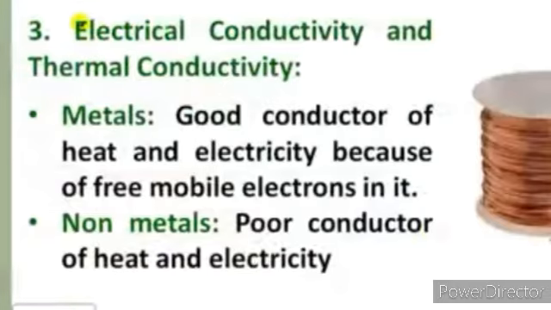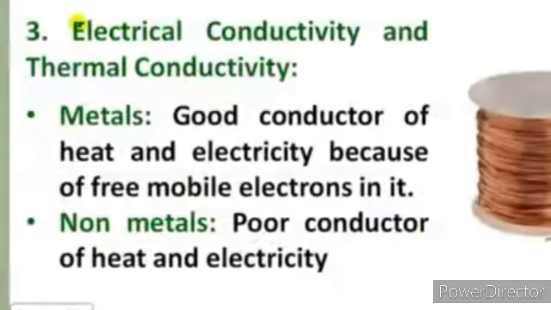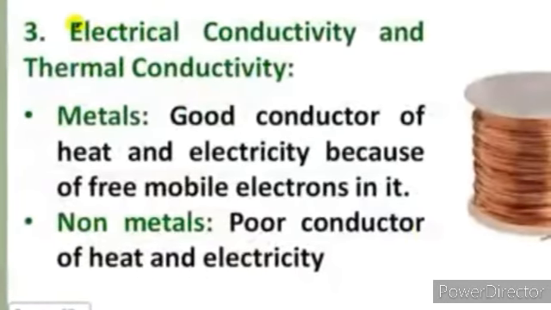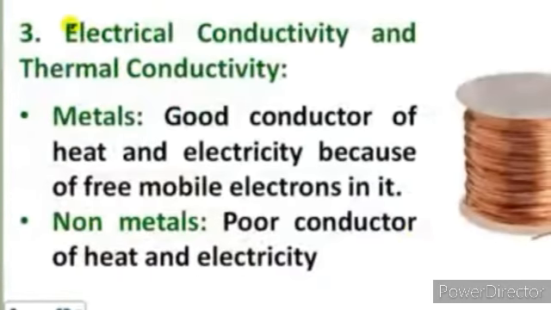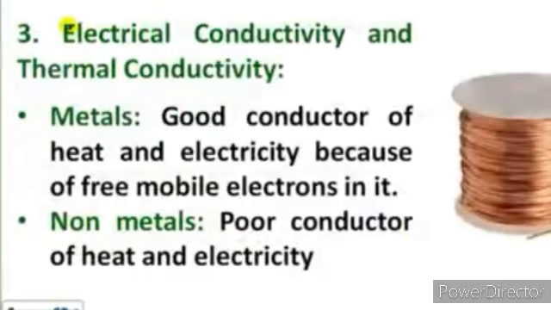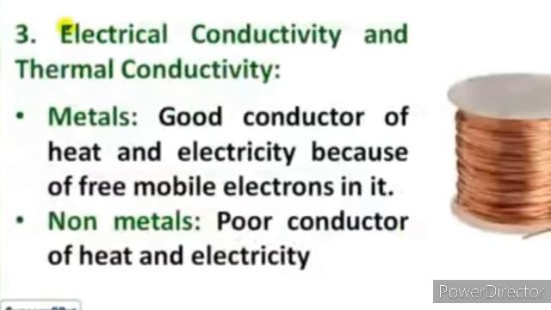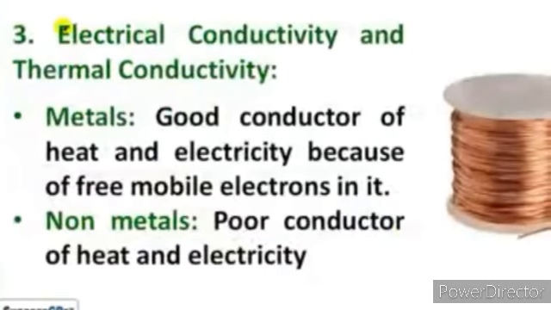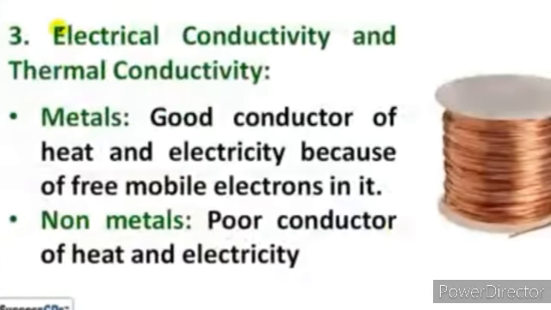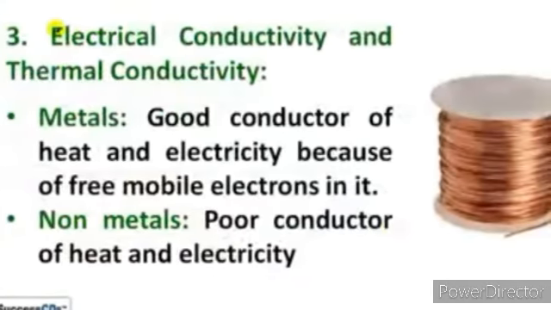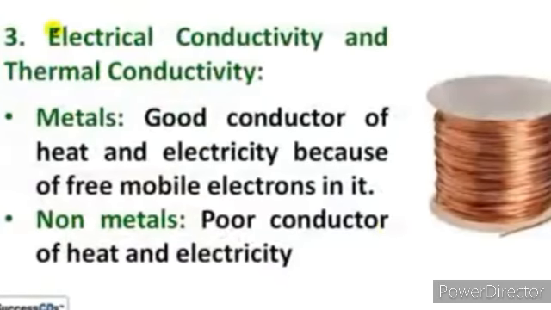Next property we have is electrical conductivity and thermal conductivity. That means electric current flows and it produces heat. Thermal conductivity and electrical conductivity are linked with each other. Metals are good conductors of heat and electricity. That means electric current flows easily and it produces heat because they have free mobile electrons in them.